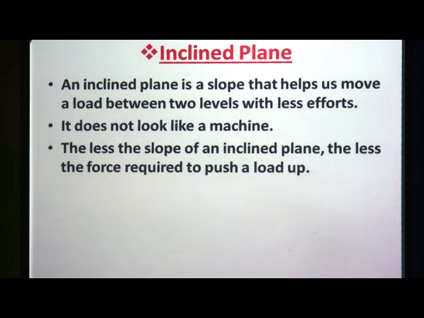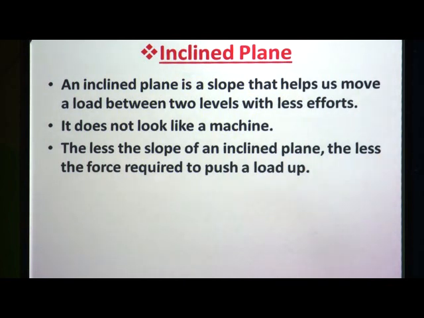This is why winding roads with a gradual slope are built on mountains, which helps vehicles like buses and cars to move easily. In the same way, vehicles require less effort to go up the mountain on these roads.